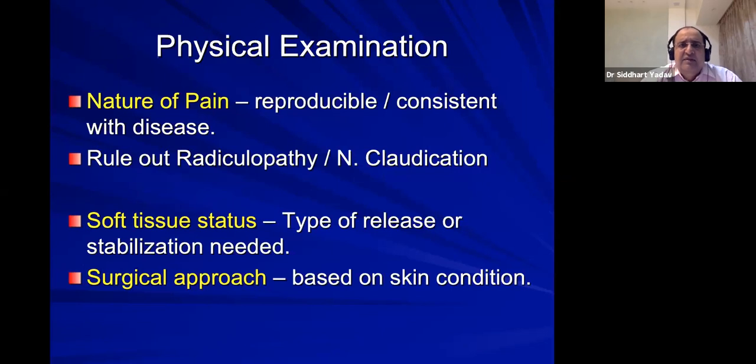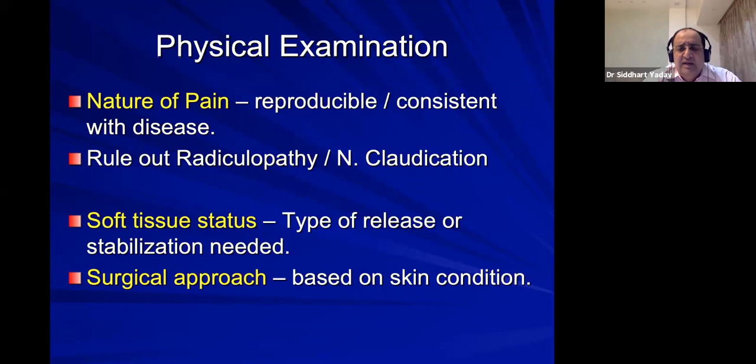Physical examination is very important for patient satisfaction. You should know the nature of the pain. The pain should be reproducible. It should be consistent with the disease. Rule out any radiculopathy, any neurological claudication. Take a spine surgeon's opinion if in doubt. Do MRI if required. Rule out peripheral neuropathy. If the patient is diabetic, rule out all the neurological causes. Also see the soft tissue status, which I'll discuss, whether you require a release or some stabilization is needed.